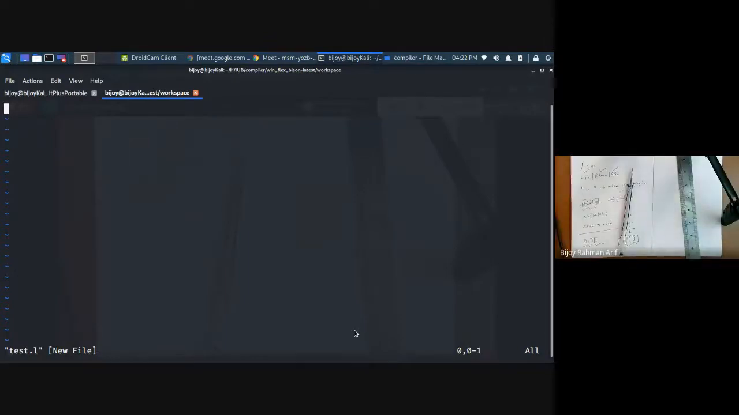So this is my first part. This is my second part. So here I'm going to write the regular expression. So what do you want to make? Let me give you the maximal munch example and the first come first serve example.